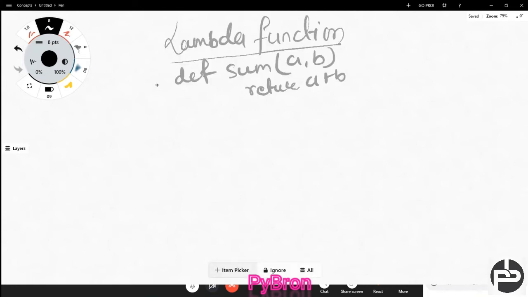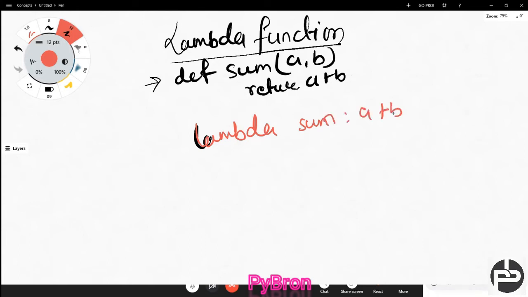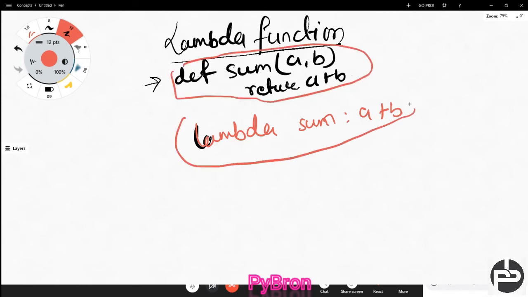Just for the addition of two numbers we are writing a function, we are defining the function. If you want to define this kind of small function, then there is no need to create a function. That's where the lambda function came into the picture. How is the lambda function going to work here, just try to understand. Call this the lambda keyword, and here you just pass some colon a plus b. That's all, done, your task is done. Initially you were supposed to write this many lines of code, now your task is done in only a single line of code with the help of the lambda.